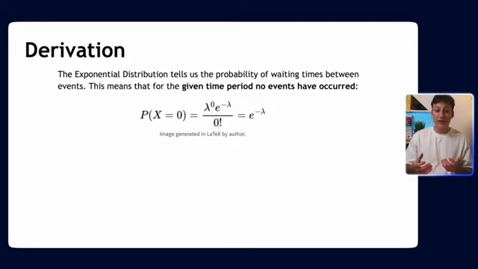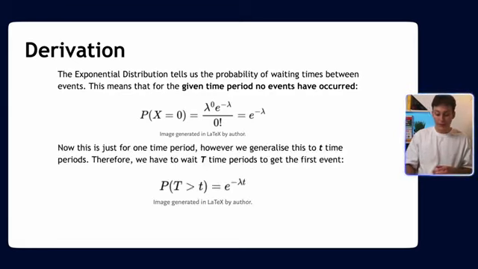So you can even derive the exponential from the Poisson. And how we do this is by starting with assuming that in a given time period we've had no events. So in this case, you see here, x equals 0. What we're saying here is that given some time period has gone past, we've had no events, so no claims have happened, so that's 0. And what this means is that we get e to the minus lambda. That's the probability of getting nothing, zilch, in our time period.